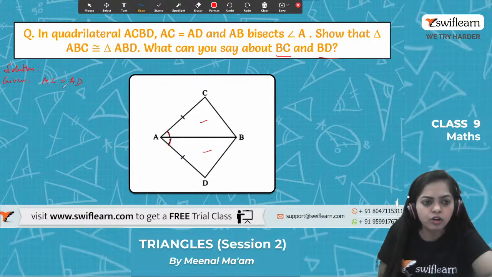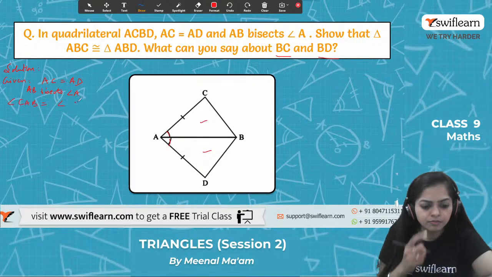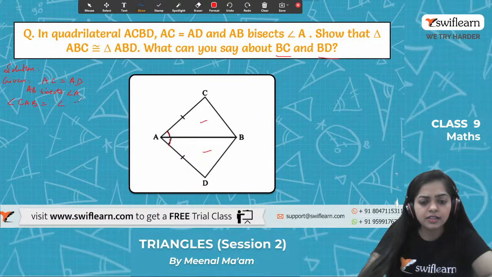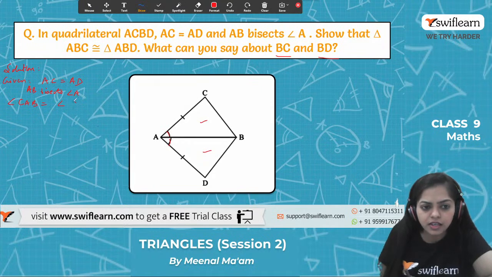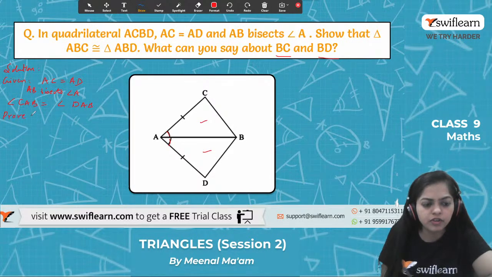And also AB bisects angle A. So if AB bisects angle A, that means angle CAB is equal to angle DAB. Now we have to prove that triangle ABC is congruent to triangle ABD.